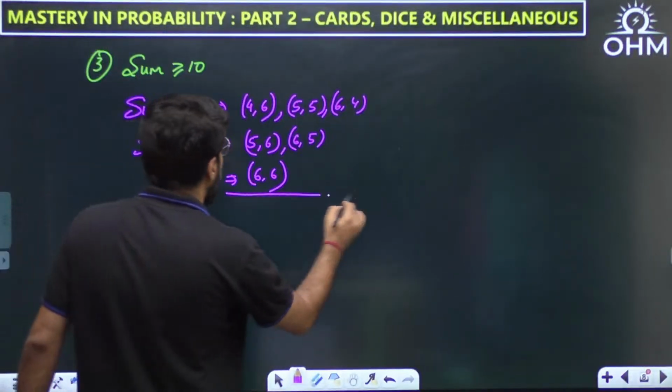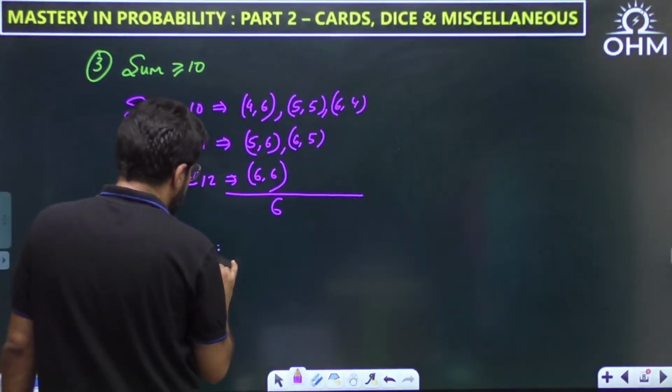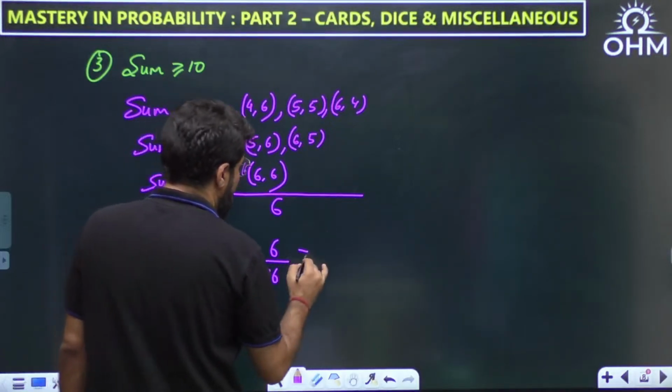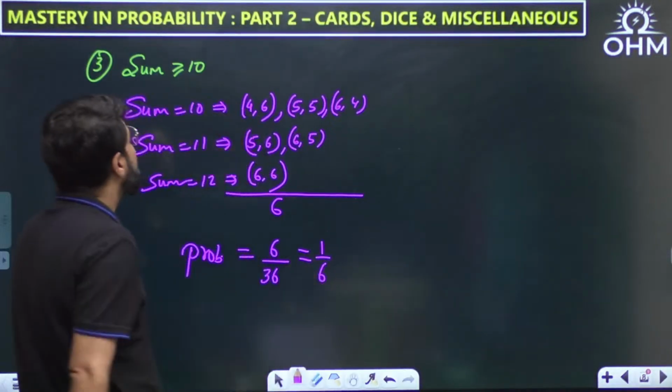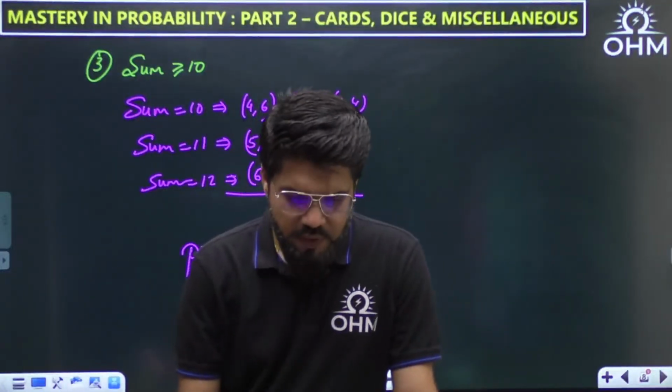So in total, how many outcomes are there? 6, 3, 2, 1. Hence the probability here will be 6 divided by 36, and 1 by 6 is the answer. When you get a doublet of 6.